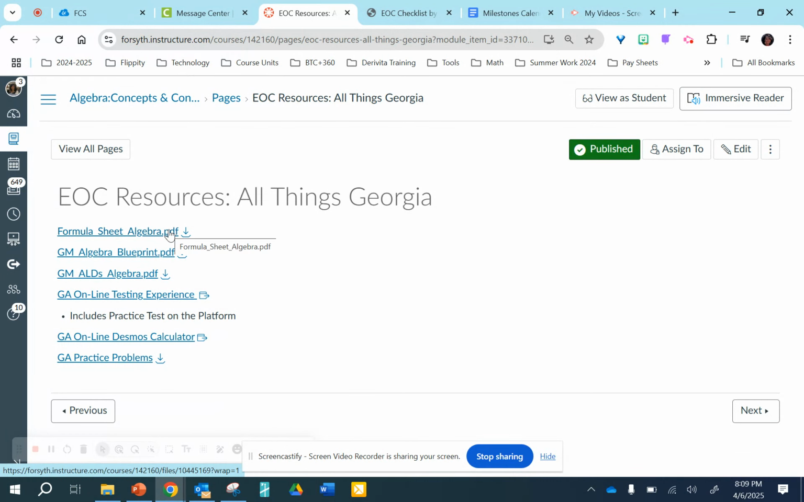It gives us the algebra formula sheet that they have had access to and used throughout the school year. They will have this during the milestone, as well as the Desmos calculator. We've been getting familiar with that and using that in class. Also, there is a testing experience link where they can practice a few questions online as well as get familiar with the platform.